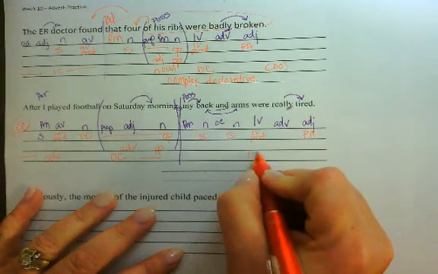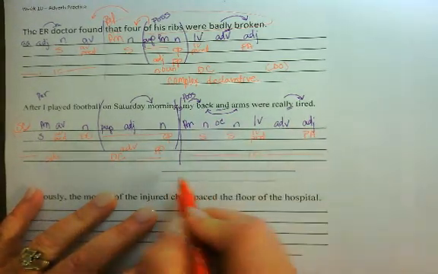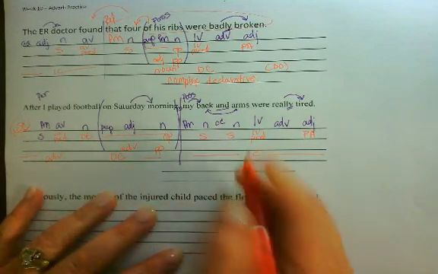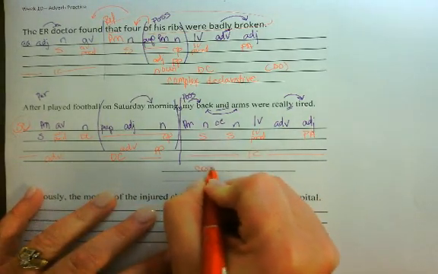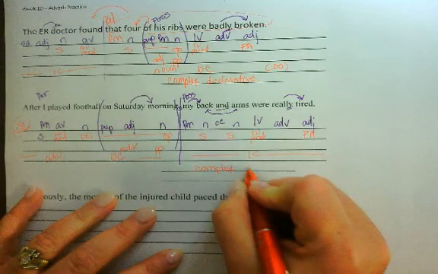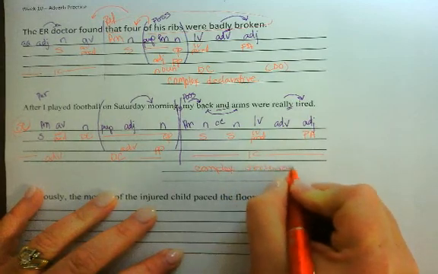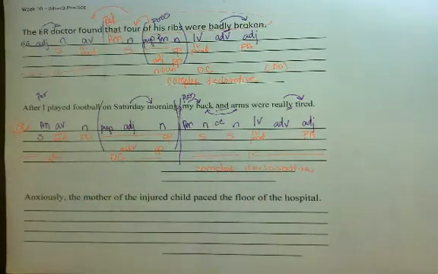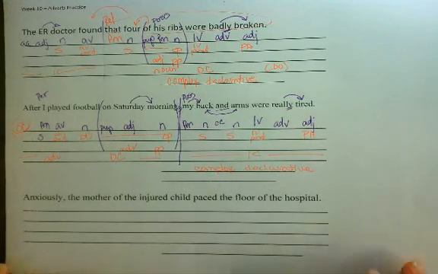All right, there are no phrases here. My back and arms are really tired is an independent clause, stands by itself. Again, we have a dependent and an independent, so that makes it a complex declarative. If you didn't get the red, it's okay, because you're only responsible for the purple. Okay.